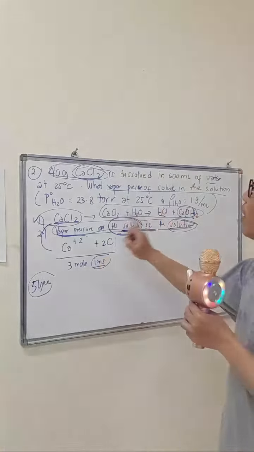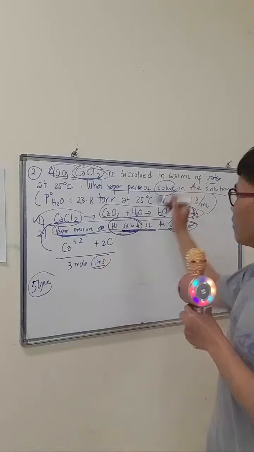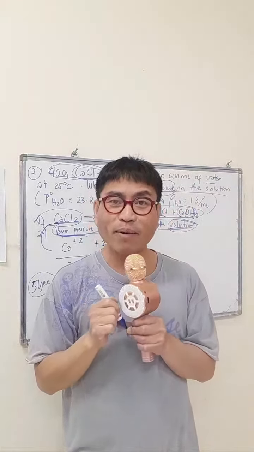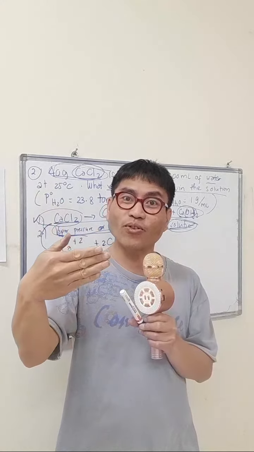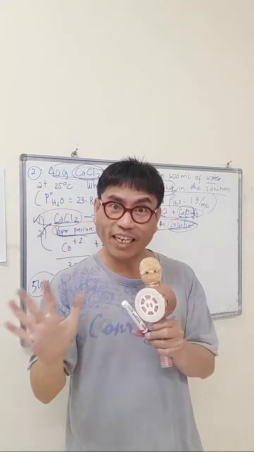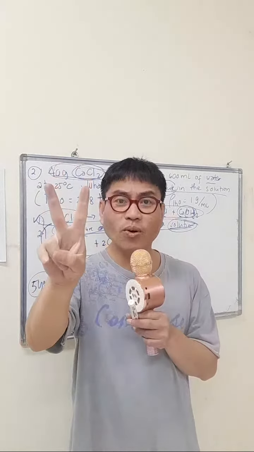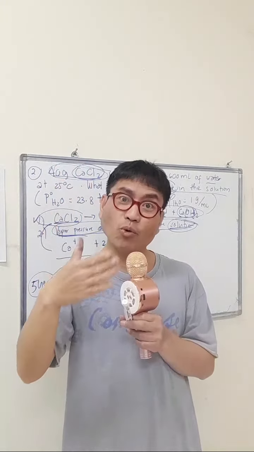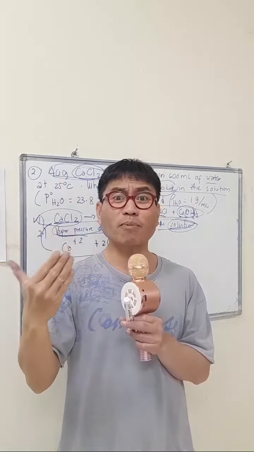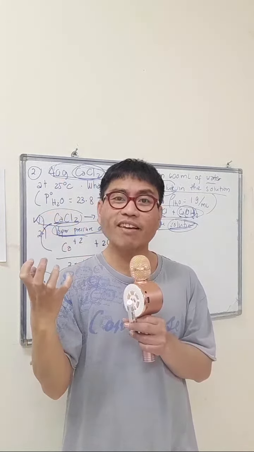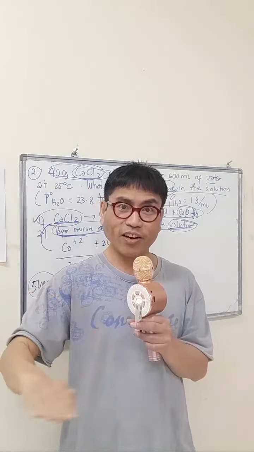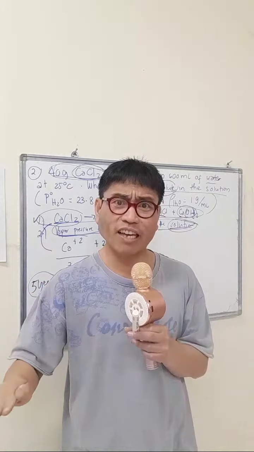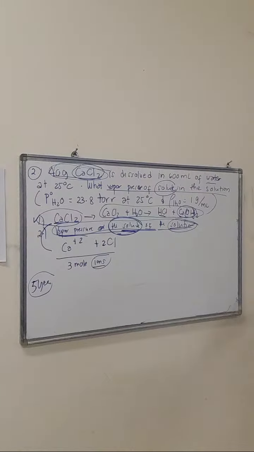So here, the vapor pressure when solid is being asked is not the solution. That's very clear. But in the colligative property, the standard formula given there is the vapor pressure of the solution. So this is going to be a modification already. You get the point? So those are the two confusing and tricky parts before we proceed with the problem. And the instructor must emphasize this so that the students will understand, while they are still at the lower level, as their foundation. Okay, so we proceed now to the solution proper.